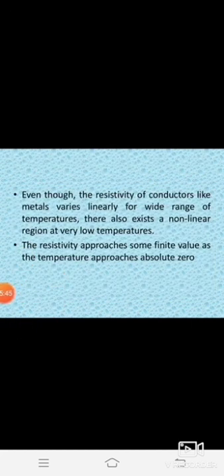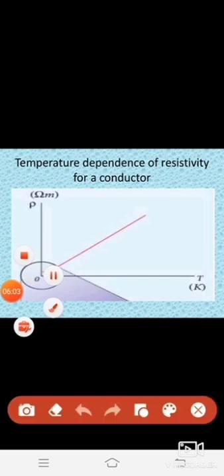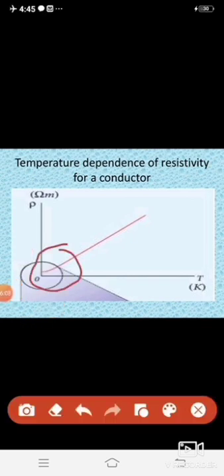Here you can note that the resistivity of a conductor like a metal varies linearly, giving a straight line, for a wide range of temperature. There also exists a non-linear region at very low temperature. You can notice that at a low temperature it is not linear.